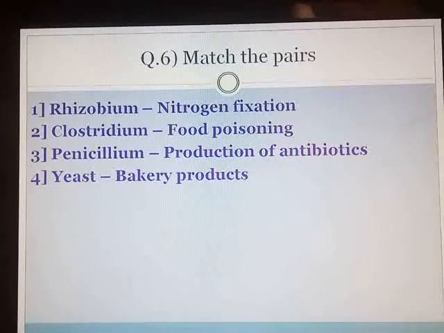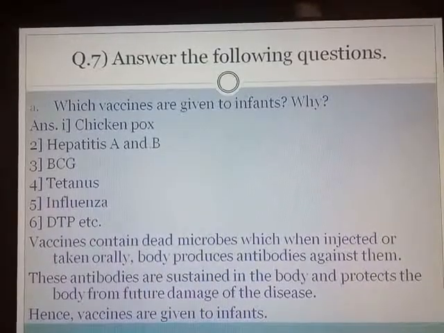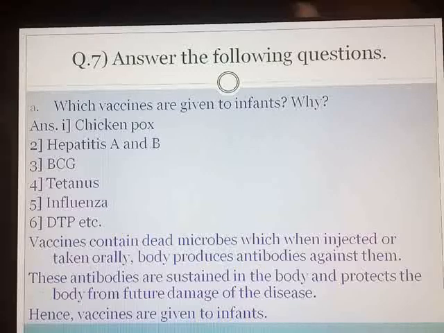Now we move on to question number 7. Questions number 7 and 8 are: answer the following questions. Question number 7, first one: which vaccines are given to infants and why? You know, small infants, small babies, after their birth, are given certain vaccines to protect their body from the attack of a particular disease.